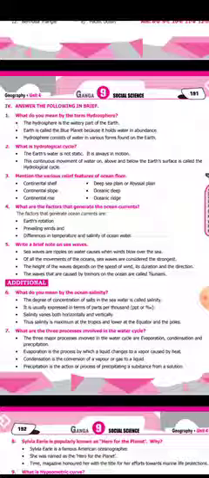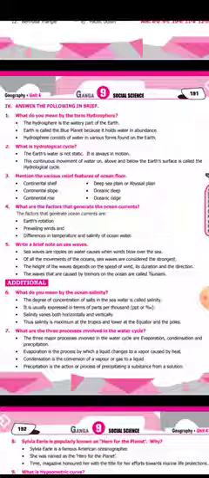For example, evaporation, condensation, and precipitation. We can say it is the water cycle, right?